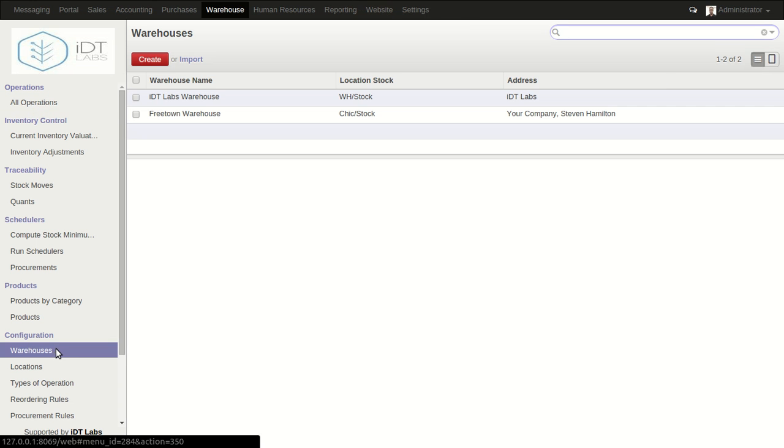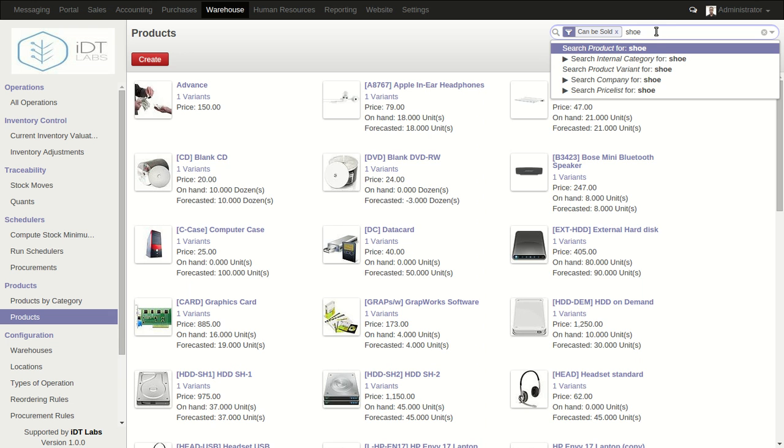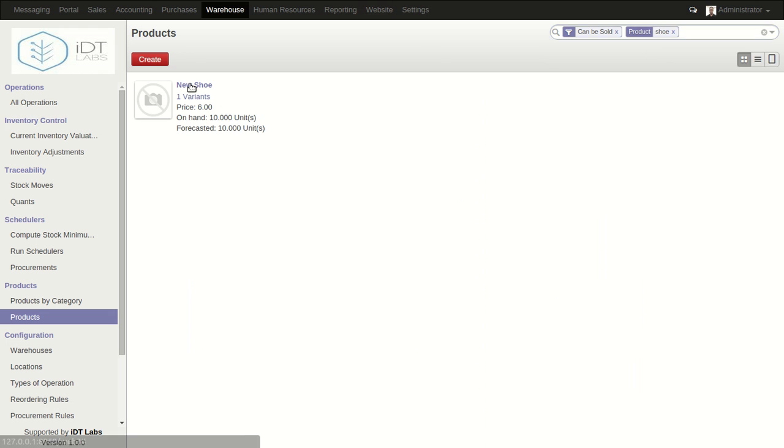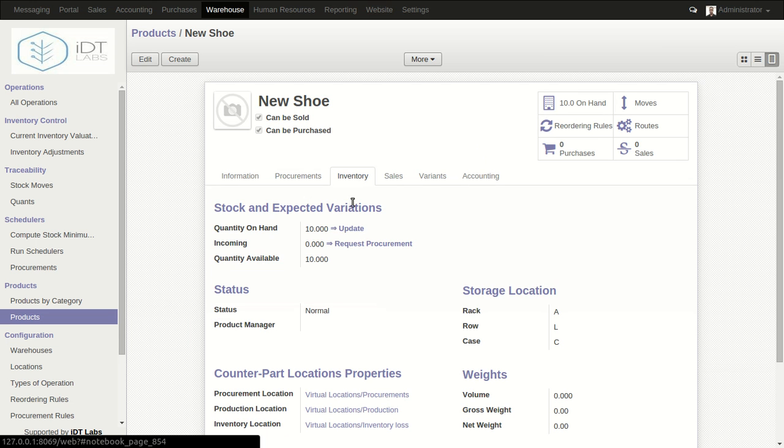Another thing that I want to demonstrate here is actually product movements using stock moves. So now let's select this shoe, look for the shoe again. Yeah, so now as you can see, this is the new shoe, and then this is the quantity on hand, and then this is the quantity available. So let's just do something very interesting here.